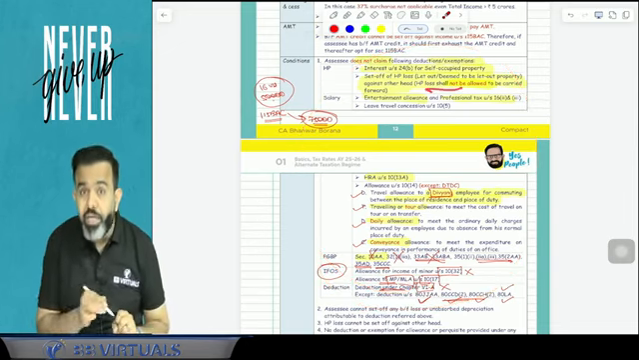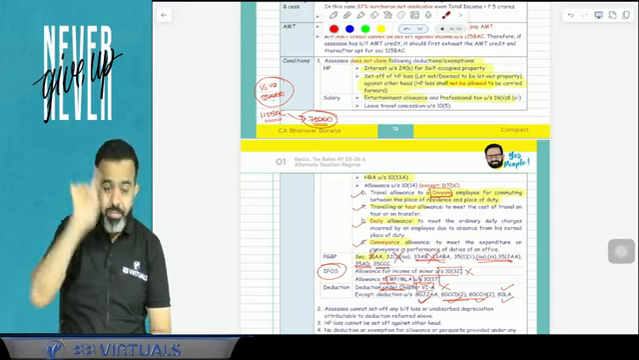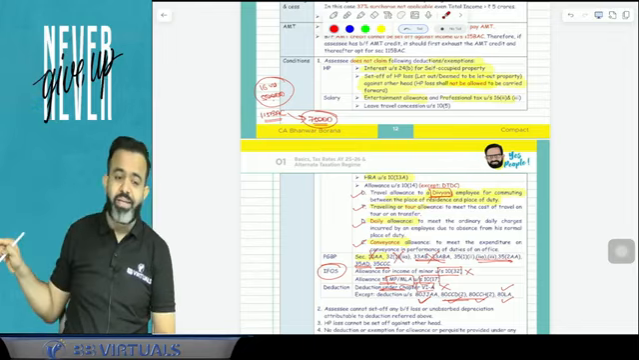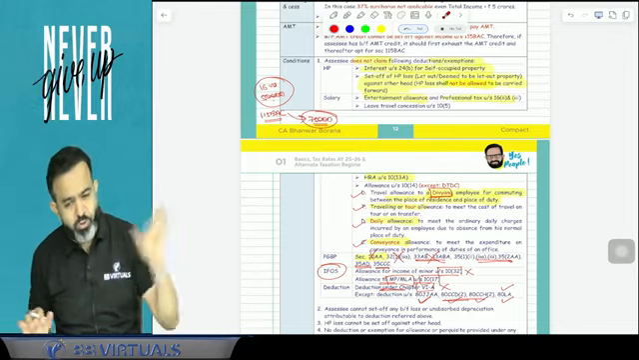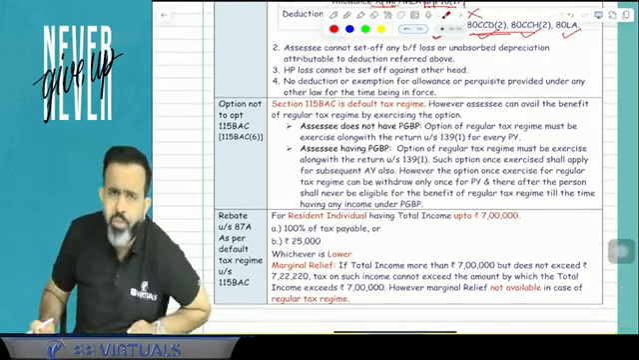One more point. Under house property, if there is any loss of an earlier year, that is not allowed to be set off. If there is a house property loss of any earlier year, that is not allowed to be set off. That is also going to lapse. Okay, one more point.